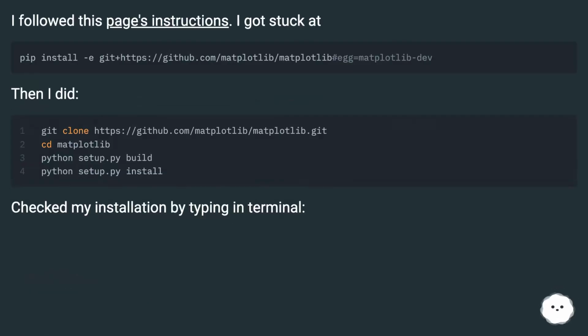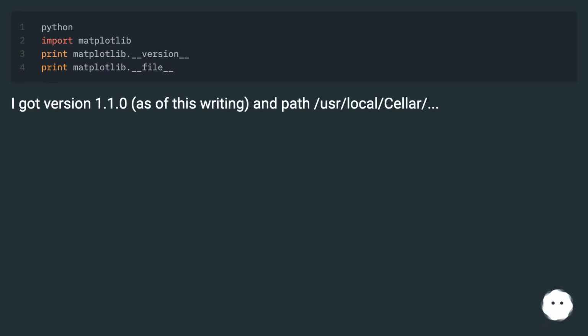I followed this page's instructions. I got stuck at this step. Then I did this. Checked my installation by typing in terminal. I got version 1.1.0, as of this writing.